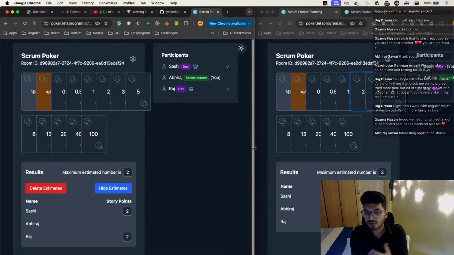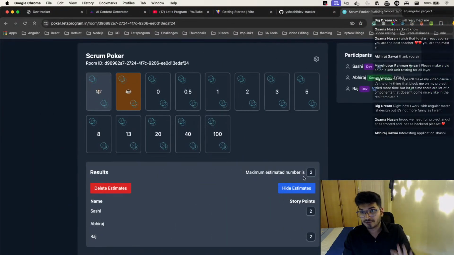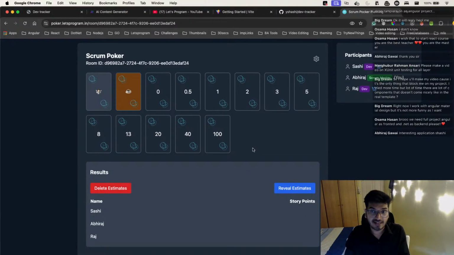If you try to solve a problem, then you will definitely create a good application, or else you will always be creating to-do apps and all that. That will not help you gain logic building. So I always say, try to find a problem and create a solution for it.